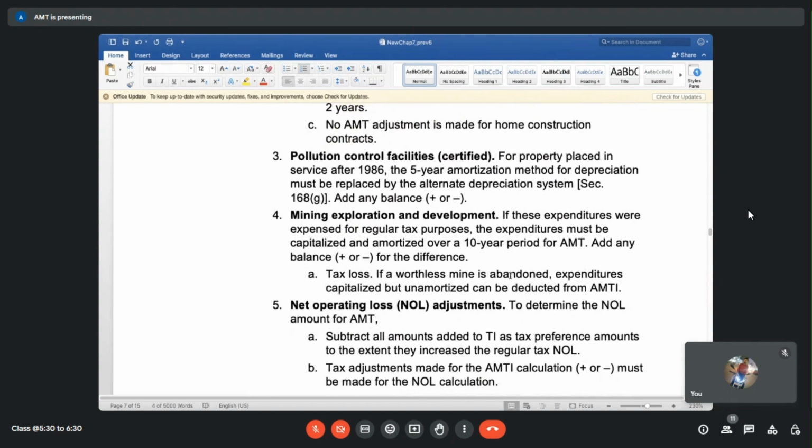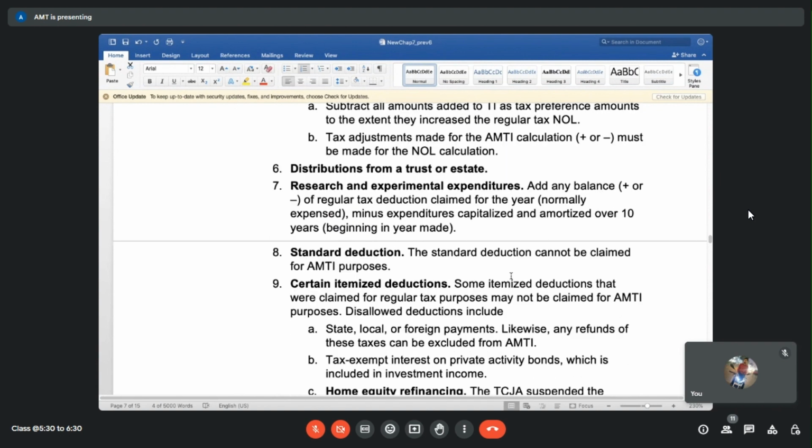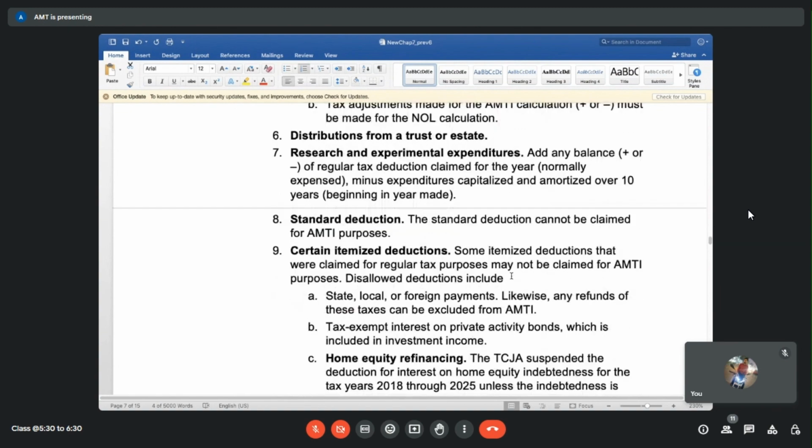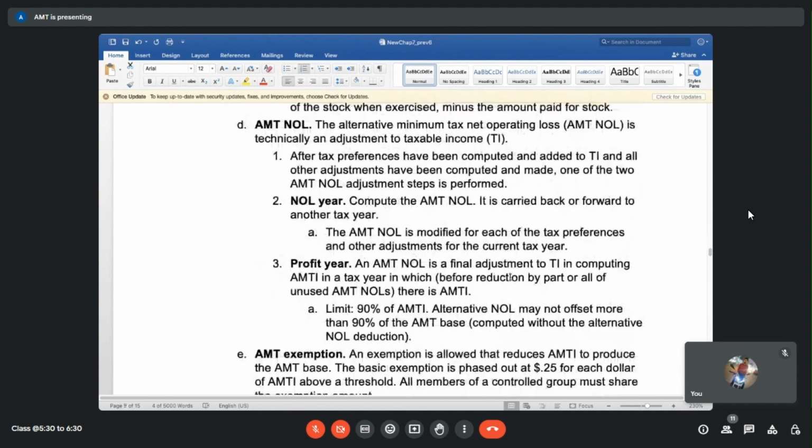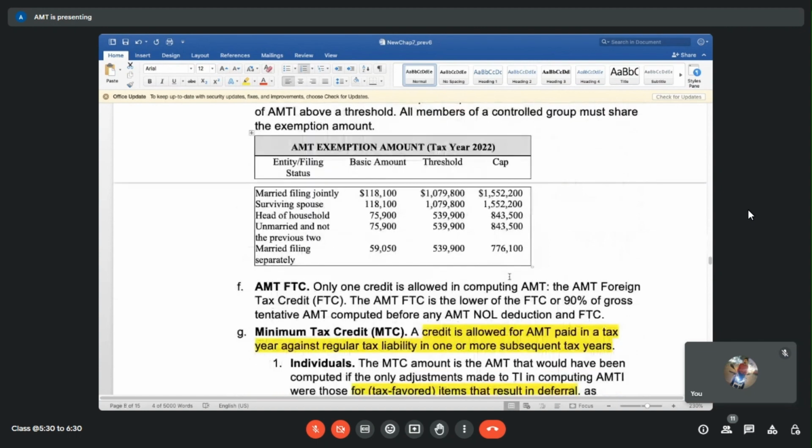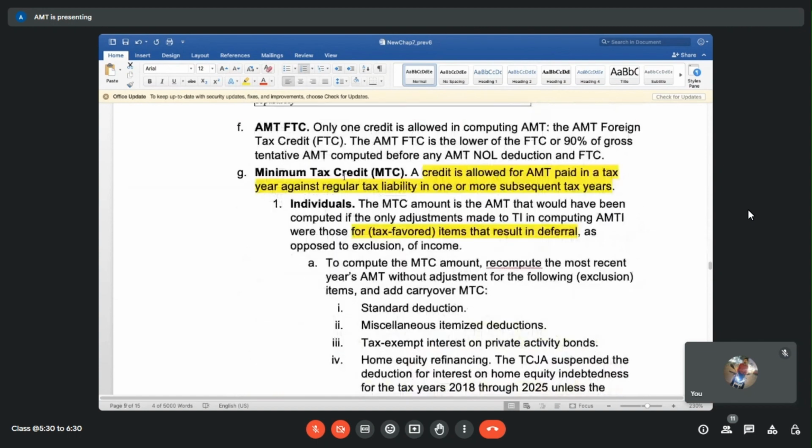If the depreciation is reduced from 10 years to 5 years, you're claiming all your expenses in 5 years. Otherwise, you would have claimed your expenses in 10 years. So the difference is only for the time. And we have to calculate, obviously, the time value of that amount, and that is called deferral. So what they're saying is when you have to calculate MTC, do not talk about the exclusion items.